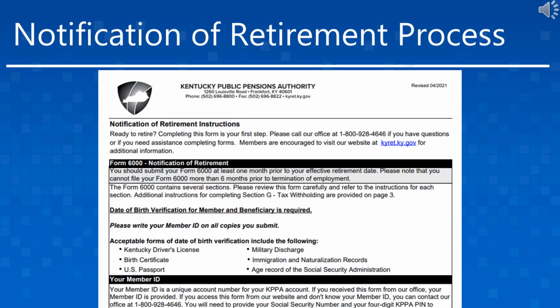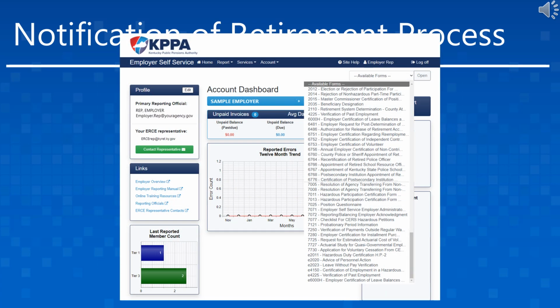When a member submits their notification of retirement Form 6000 to KPPA to begin the retirement process, KPPA will send the Section H Employer Certification of Leave and Salary part of the Form 6000 to the member's employer. Blank copies of the Section H can also be found in Employer Self-Service within the Available Forms drop-down list. From this list, the employer representative may opt to complete the form in PDF format or to complete an e-form version using a form wizard.